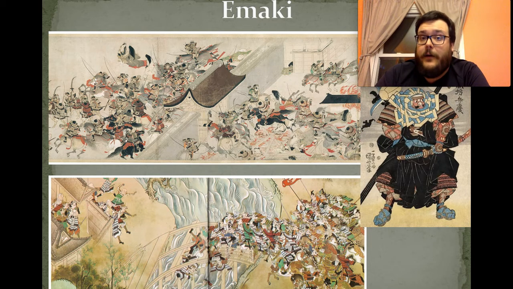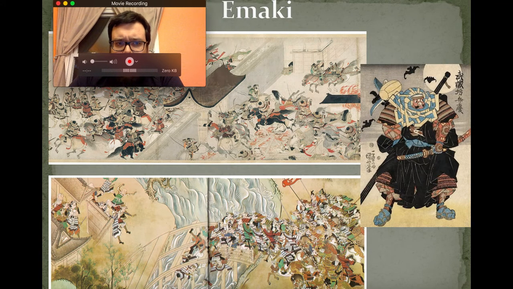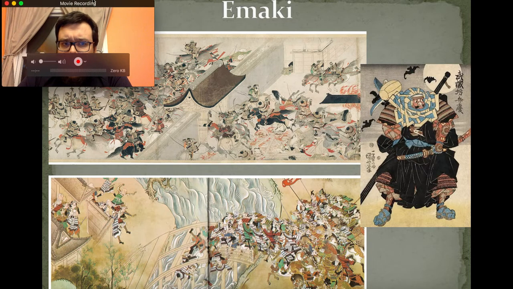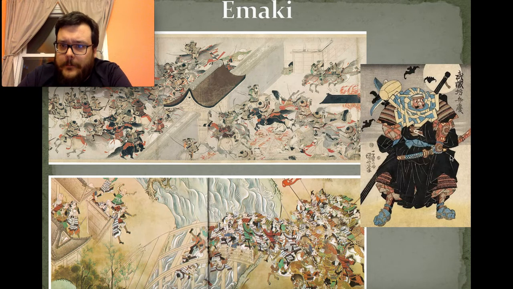What these pieces of art are called, they're called emaki. And emaki are very particular because they include two different things. They include a painting of one of the scenes of a story, and they also include quotes from the story. So if we look very carefully at one of these emaki, let's look at the one on the right here, this gentleman hiding in the corner.